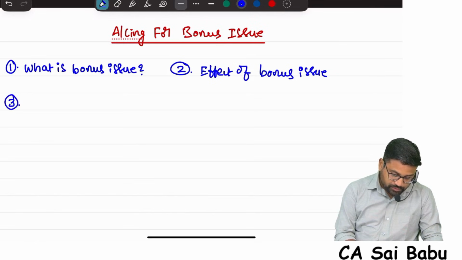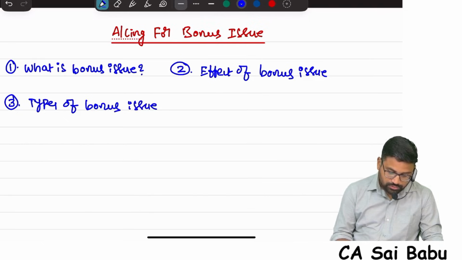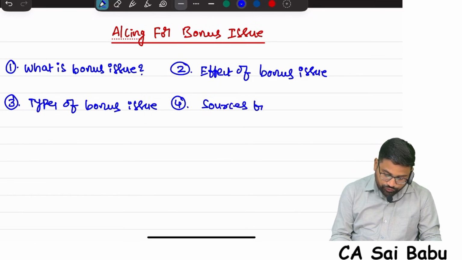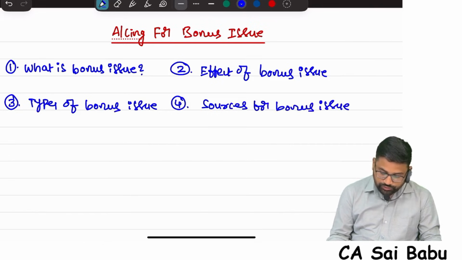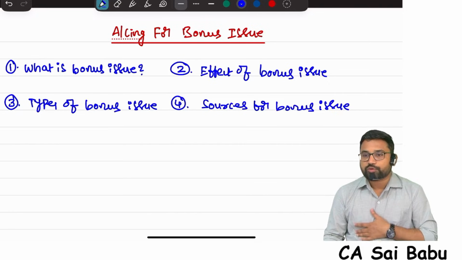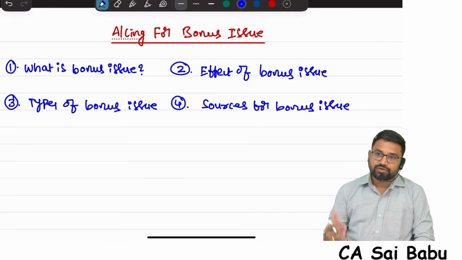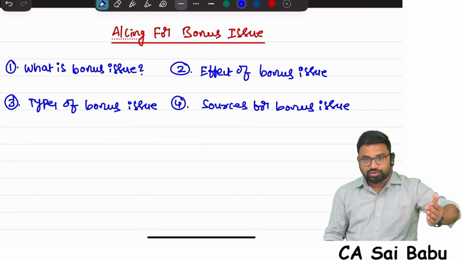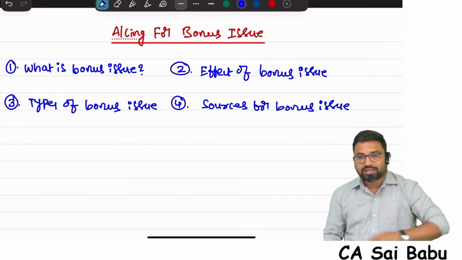Next, types of bonus issue, and then sources for bonus issue. These are provisions in the Companies Act. There is a separate section for bonus issue. Whenever a company wants to issue bonus shares, what sources they have to utilize, what conditions they need to follow, it is there in the Companies Act.